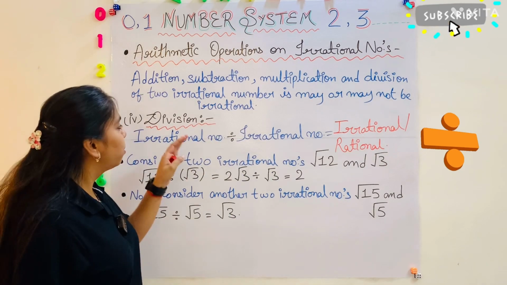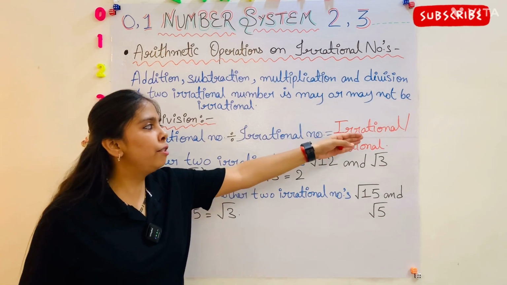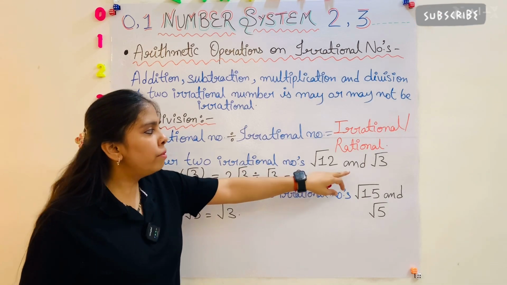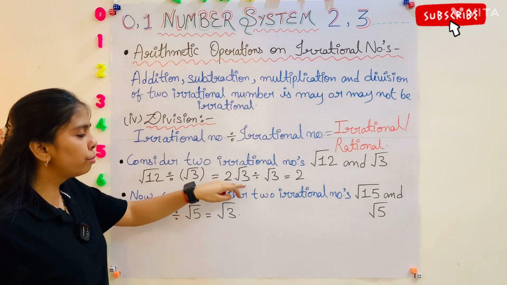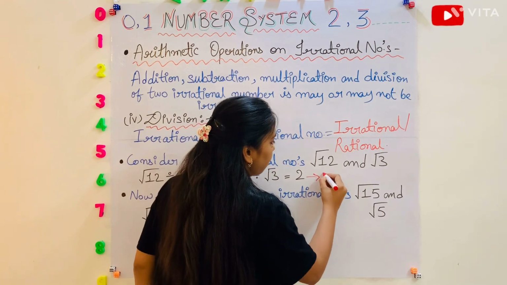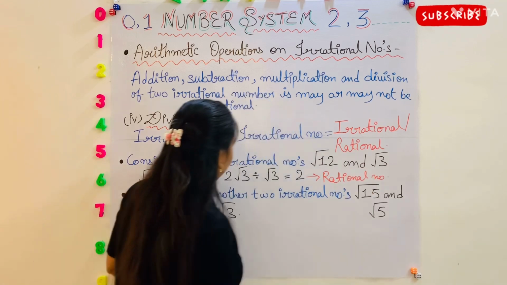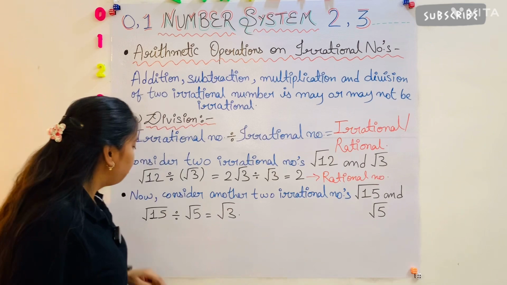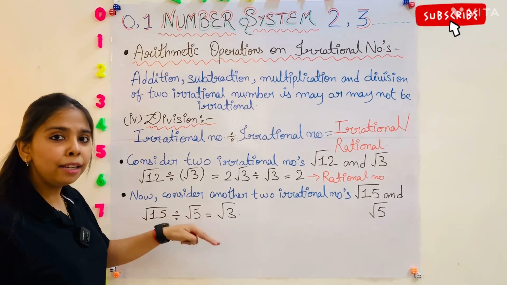Okay. So the next one is division. When we divide an irrational number by an irrational number, it will give an irrational or rational number. Consider two irrational numbers like root 12 and root 3. When we divide root 12 by root 3, it will give 2 root 3 divided by root 3, which is equal to 2. But 2 is a rational number. Now consider another two irrational numbers like root 15 and root 5. When we divide root 15 by root 5, it will give root 3, and it is an irrational number.